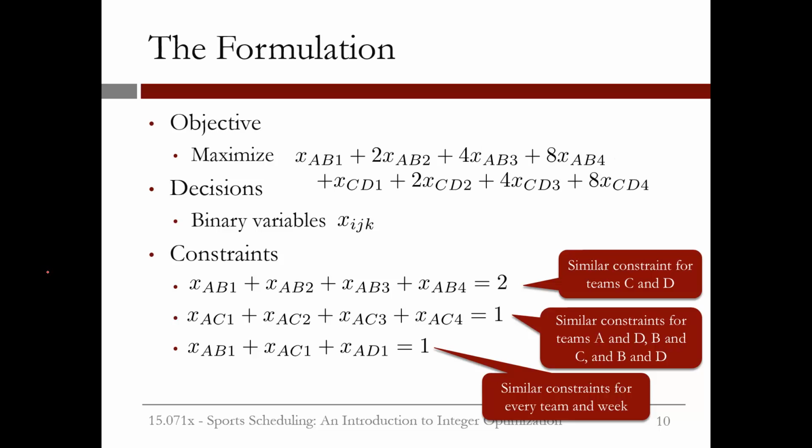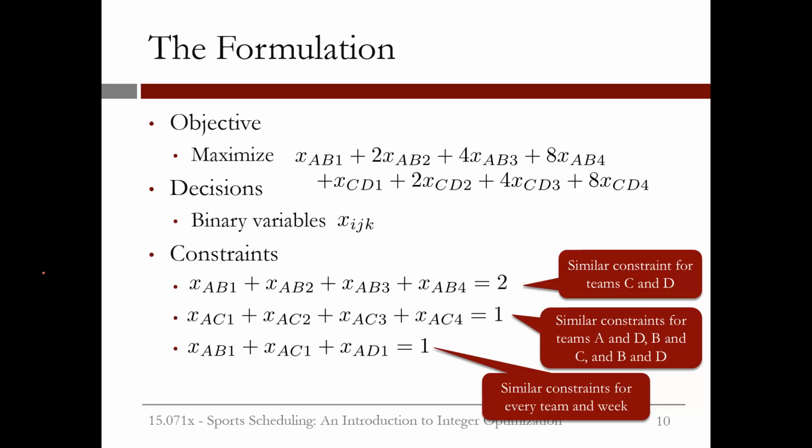Then we can model our objective as xab1 plus 2 times xab2 plus 4 times xab3 plus 8 times xab4 plus xcd1 plus 2 times xcd2 plus 4 times xcd3 plus 8 times xcd4.